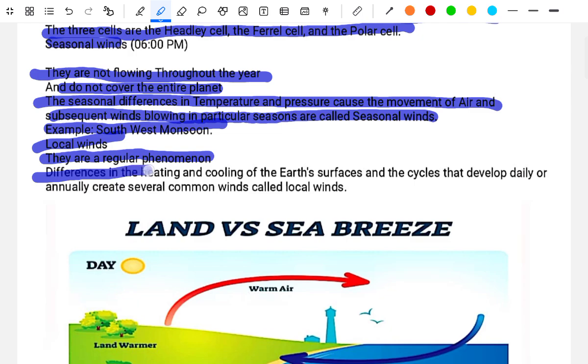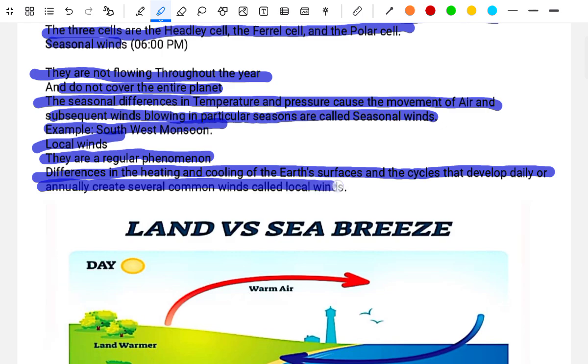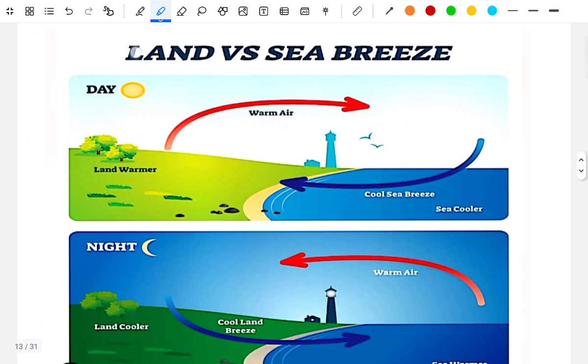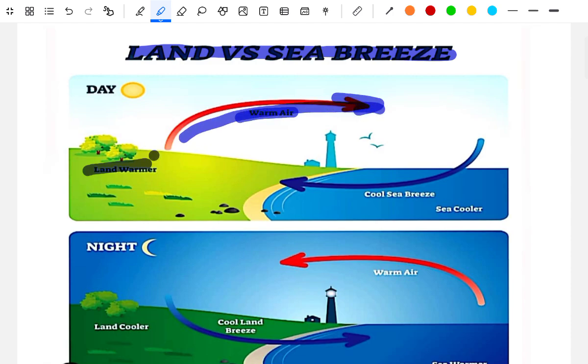The differences in the heating and cooling of the Earth's surface and the cycles that develop daily or annually create several common winds called local winds. Land versus sea breeze. The land is warmer, the air goes to the sea, and the sea breeze is the cooler sea air coming into the land.